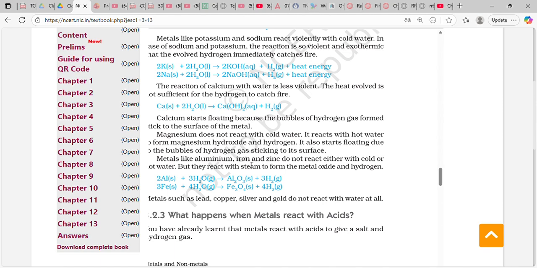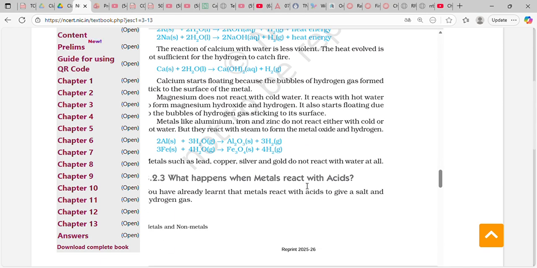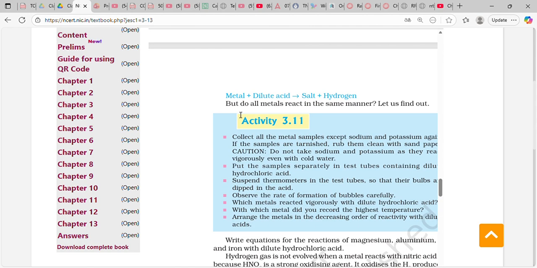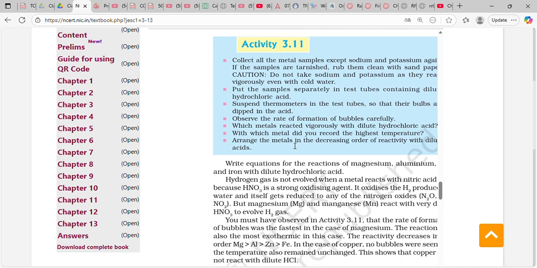Metals like aluminum, iron, and zinc do not react either with cold or hot water, but they react with steam to form the metal oxide and hydrogen. Metal plus dilute acid gives salt plus hydrogen.